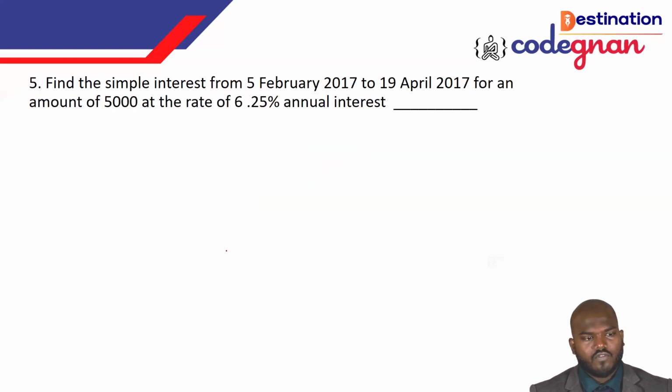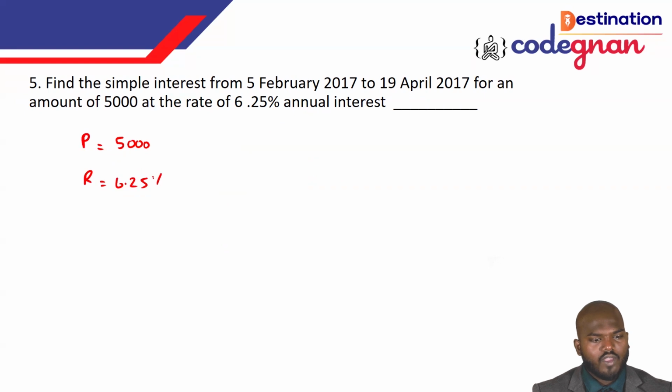You see this one. Find the simple interest from 5 February 2017 to 19 April 2017 for an amount of 5,000 at a rate of interest of 6.25. They are still asking for simple interest only. So going to simple interest, I can take the formula. P is equal to 5,000 rupees, and the rate of interest they are giving here is 6.25 percent.